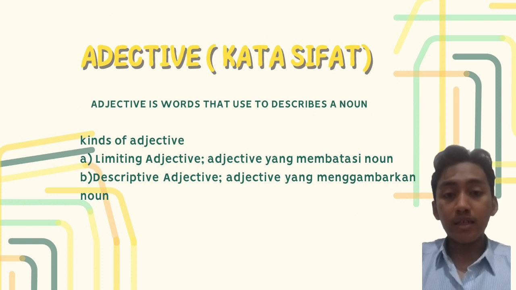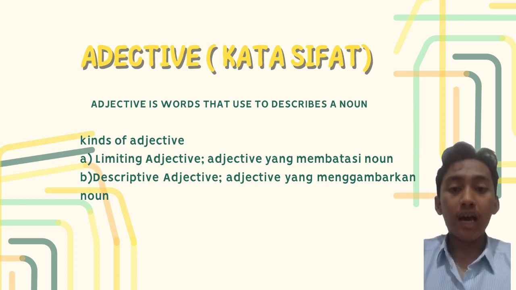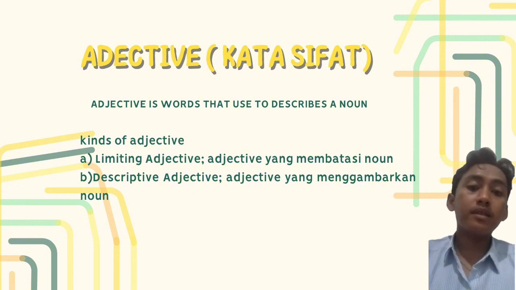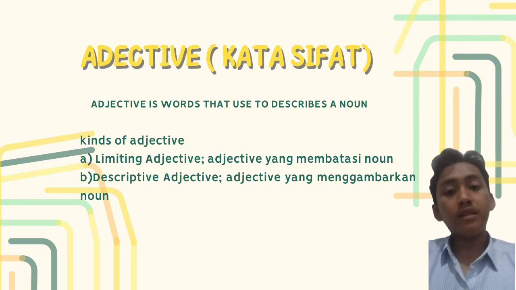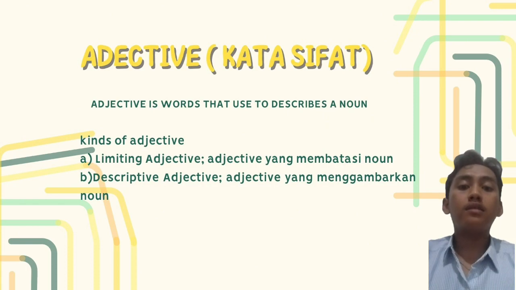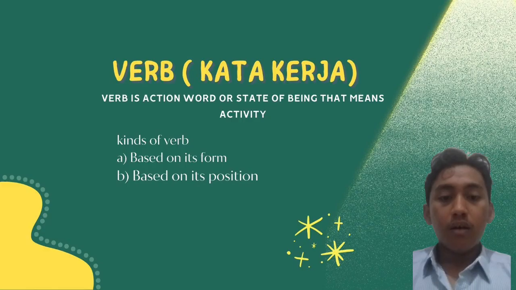The first is character. The example is kind, arrogant, cruel. Second type is quality. The example is clever, cheap, luxurious, fat. The third type is size. The example is big, small, and short. Well, now we continue to the third point of this explanation, it is about the verb or kata kerja.